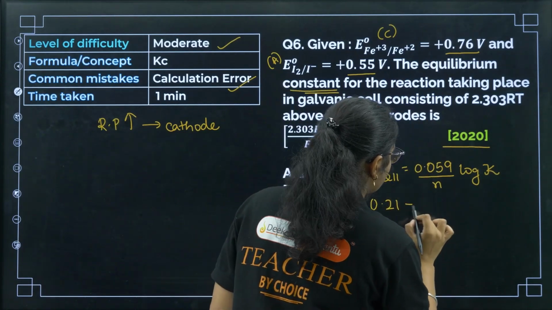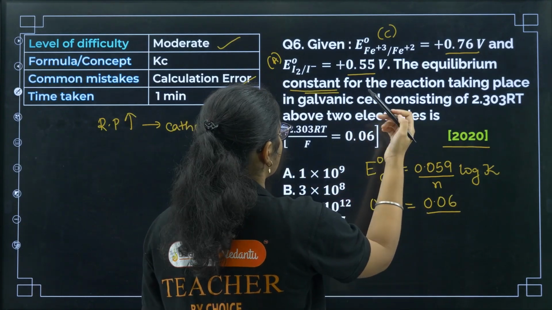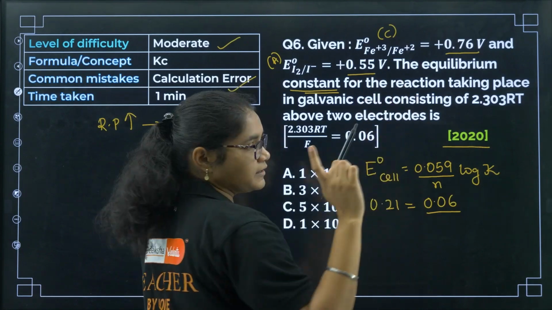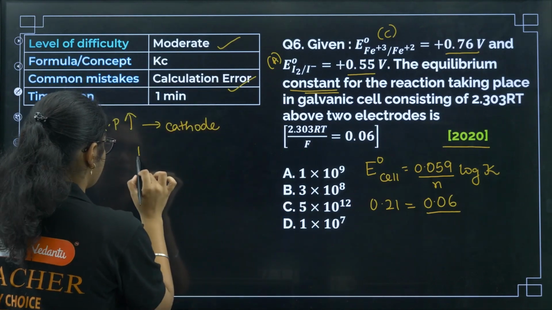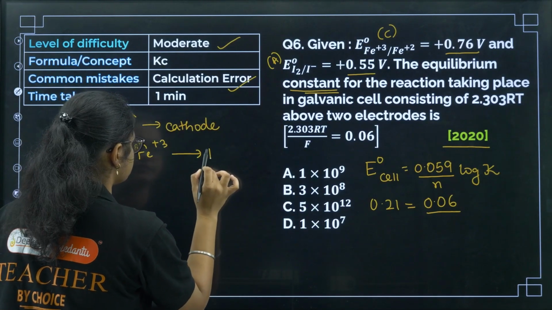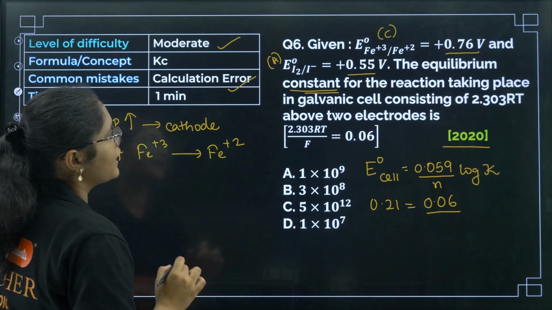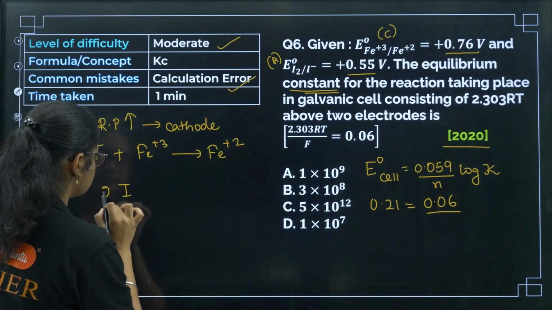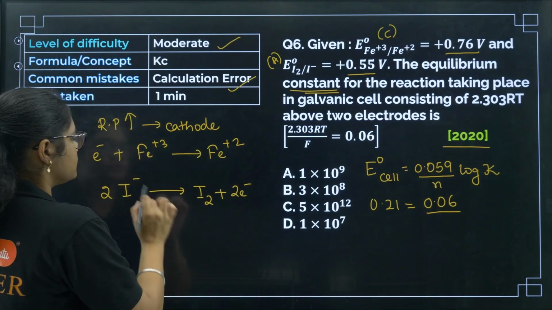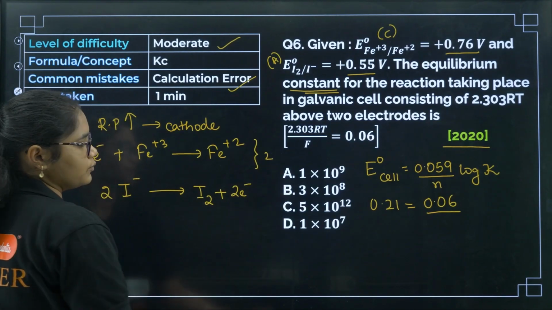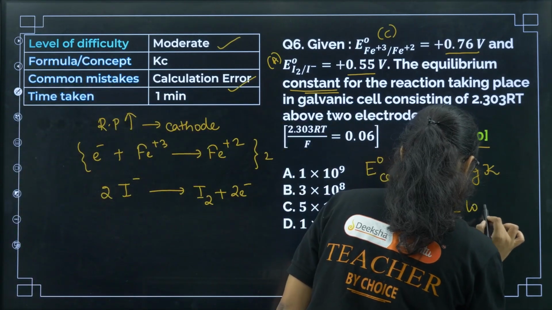Now here I'll take it for easy calculation, again 0.06. Now here if you see the number of electrons to be used, Fe plus 3 to plus 2 is 1 and I2 to I minus will be 2 electrons, right? See, Fe 3 plus will undergo reduction to Fe 2 plus by gaining 1 electron, but I2 will undergo oxidation, so 2I minus will get converted to I2, releasing 2 electrons, right? So to balance the equation you need to multiply this with 2. Clear? So that is why the n factor here is 2 again, 2 log of K.